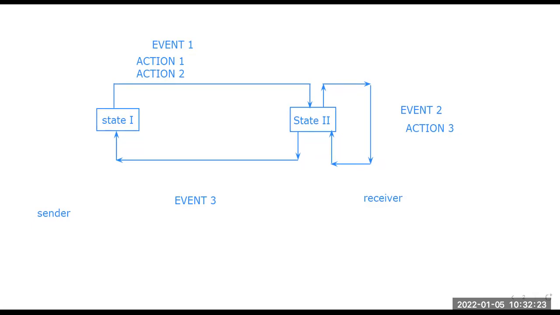And when this event occurs, when data comes from the network layer to the DLC, the data link layer, this is an event. When the event happens, the sending machine will process the message into a frame and send it to the receiving machine. At the same time, the receiving machine remains in an idle or ready state until it receives something from the physical layer. When it receives some data from the physical layer, that is an event happening, and then it starts to process and respond.